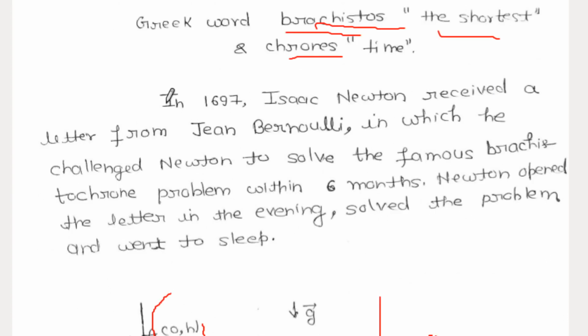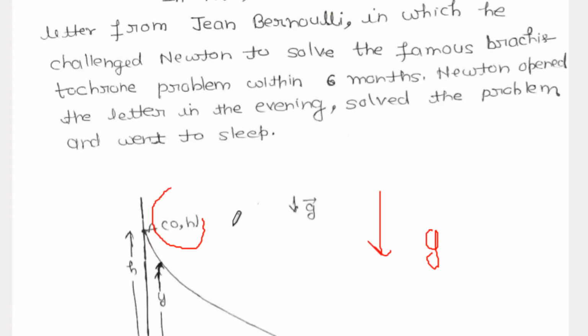Let us first tell you about a very interesting story behind this problem. In 1697, Isaac Newton received a letter from Johann Bernoulli, in which he challenged Newton to solve this Brachistochrone problem within 6 months. Newton opened the letter in the evening, solved the problem, and went to sleep. So let us first discuss what this Brachistochrone problem is.